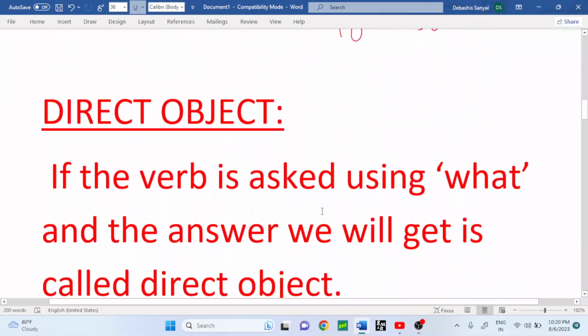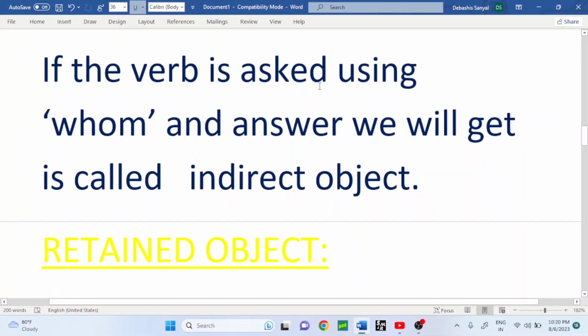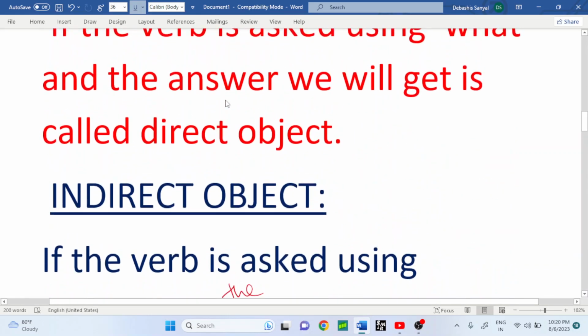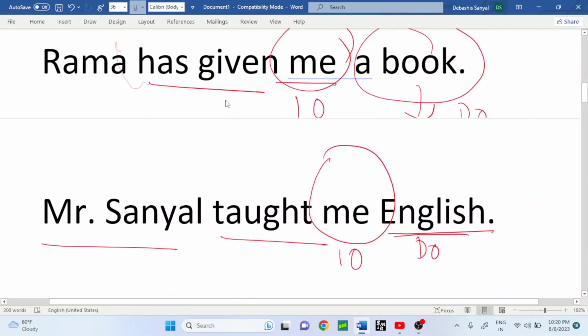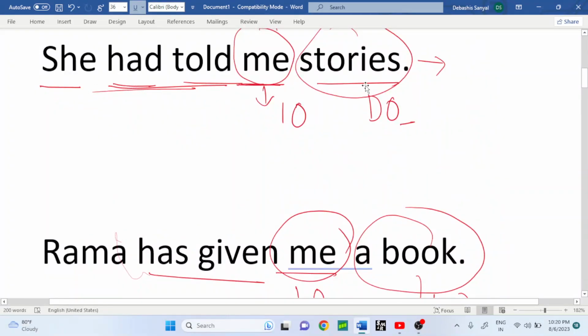And the indirect object is also there. The definition: if the verb is asked using whom, the answer we get is called the indirect object. Then see the first one, she had told me stories. Whom had she told stories? Then me. The answer will be me. Then it will be the indirect object.